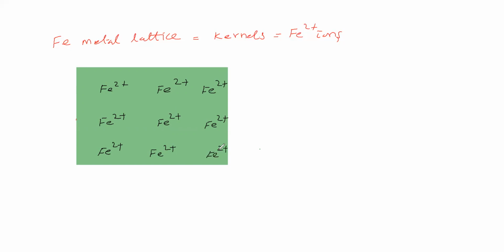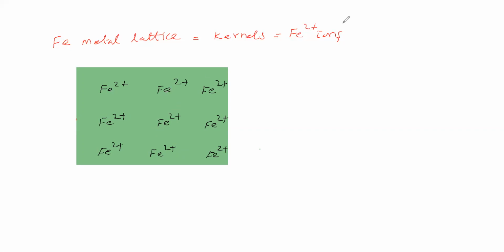Now this green color is nothing but the delocalized electron cloud. We are saying electrons as a cloud. So the delocalized electron cloud is present like this, and in the delocalized electron cloud the kernels are present. Now we will see which of these will have a magnetic field.